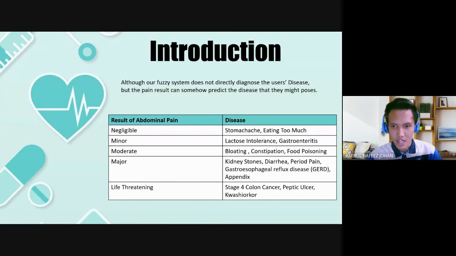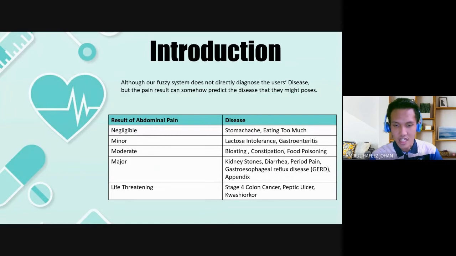While moderate is like bloating, constipation, food poisoning, and diseases that are almost the same. Meanwhile, major includes kidney stones, diarrhea, period pain, gastroesophageal reflux disease, which is GERD, or appendix.